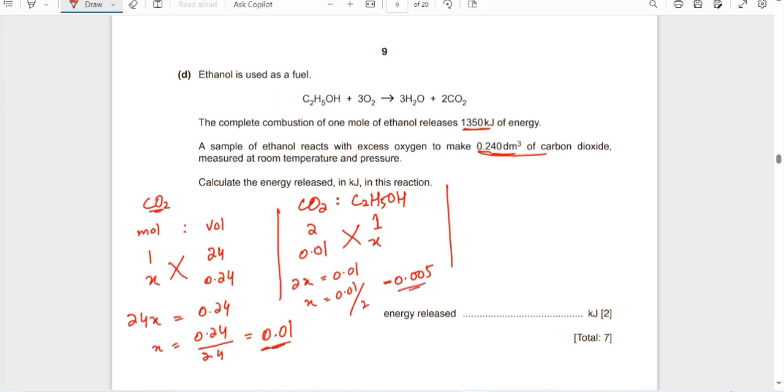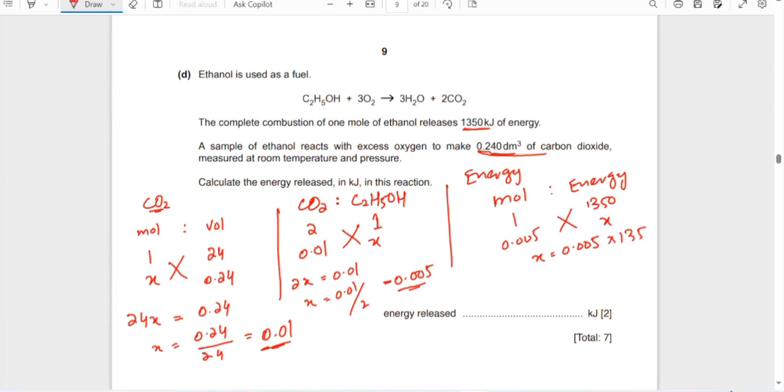Okay, so you know that next is the energy. If the mole is there, then all we are doing is the ratio method: mole and then energy. 1 mole of ethanol produces 1350 kilojoule. And if we have 0.005 moles, then what will be the amount? x is equal to 0.005 multiplied by 1350.